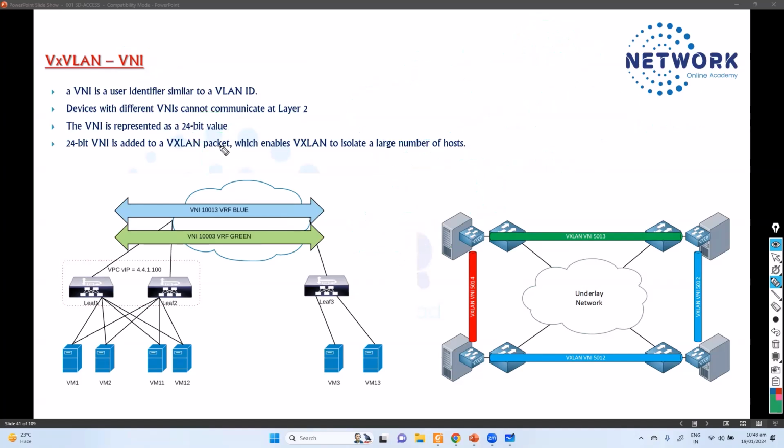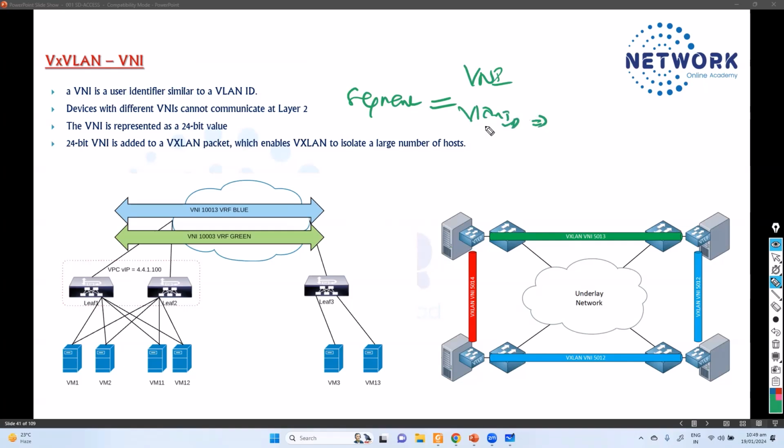Okay, so if we compare, again, already we discussed the differences. If you compare the VLAN ID and the VNI, basically both are used in terms of identifying the network segment. Whether it is a VNI or the VLAN ID, they both are used for the same thing.